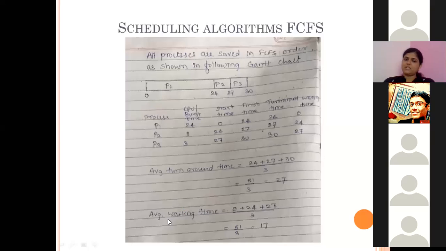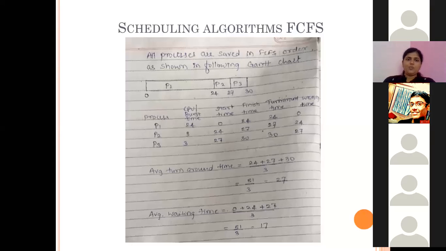Take the average of this, that is average waiting time, average is 70. So if the same question is solved with another algorithm, you have to check the average turnaround time and average waiting time. If the average waiting time and turnaround time is less, we say that particular algorithm is better for the given burst time. This way we can compare the different scheduling algorithms, and by comparing, the CPU will select the best possible algorithm for its execution depending on the situation.